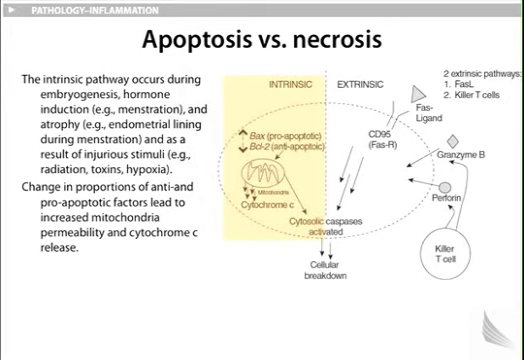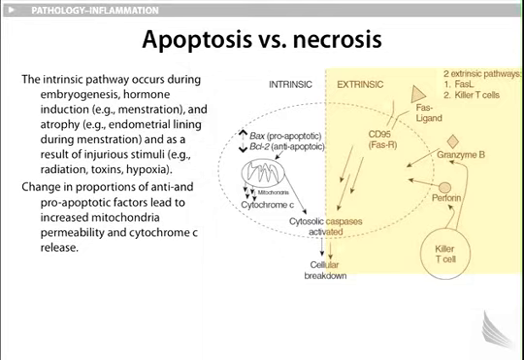You'll notice on the left, the intrinsic pathway, there's a balance that we were speaking of earlier, the pro- versus the anti-apoptotic factors. BAX oncogene is a pro-apoptotic factor. BCL2 oncogene is an anti-apoptotic factor. When they act upon the mitochondria, and if there's increased permeability of the mitochondria, it will then release cytochrome C, responsible for activation of caspases, which ultimately results in cellular breakdown. Therefore, changes in proportions of anti- and pro-apoptotic factors lead to increased mitochondrial permeability and cytochrome C release.